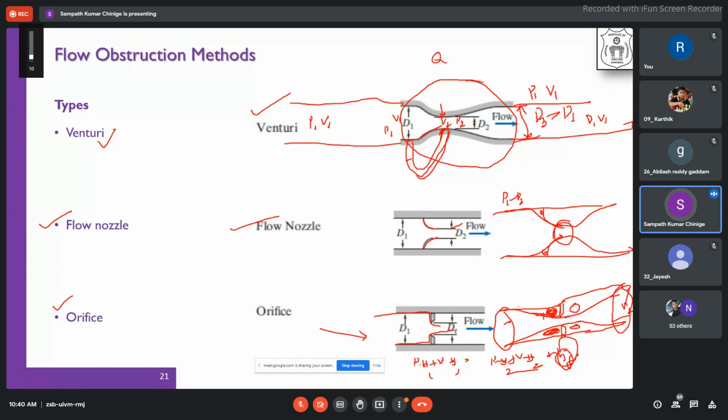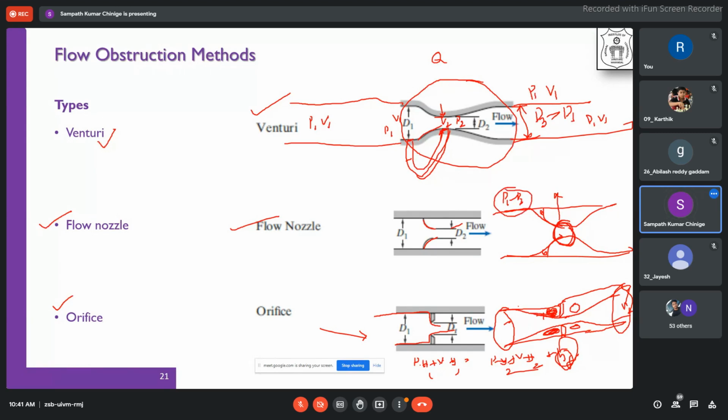For the inlet conditions, it gives the maximum flow rate. It cannot go beyond that. After certain pressure ratios, even though you vary the pressure ratio, it reaches its maximum. That means it reaches its sonic condition. So always we have to make sure that your pressure differential will not go beyond the sonic conditions.